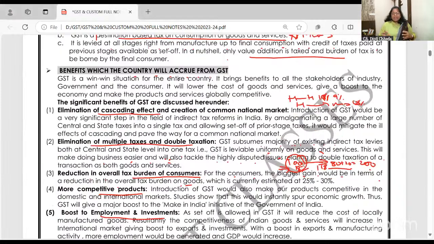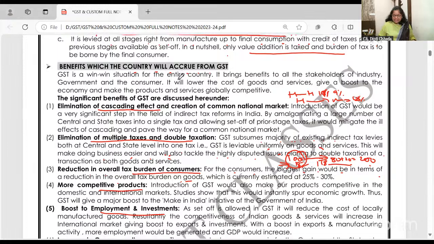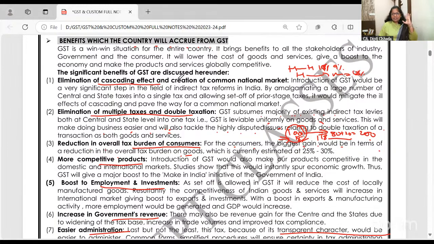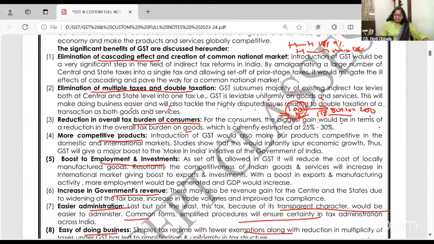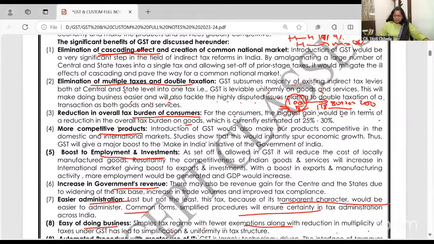Once again, what are the advantages of GST? No cascading effect. Common national market. Because, within the state also 18%, outside the state also it's 18%. Of course, it gets bifurcated if the rates वगैरह सब same है. Elimination of multiple and double taxation. Reduction in overall burden of taxes for consumer because cascading effect is not there.